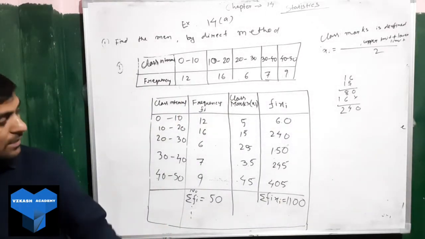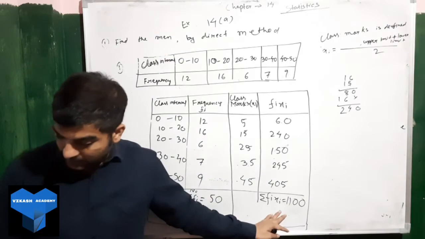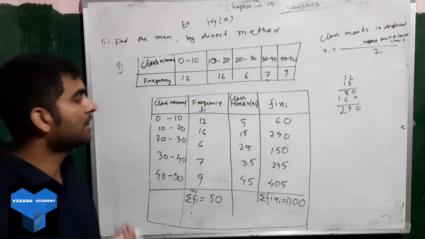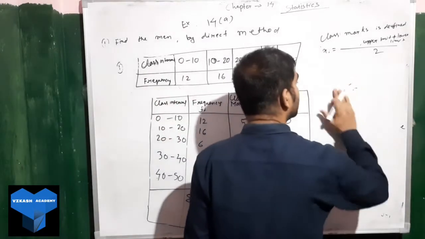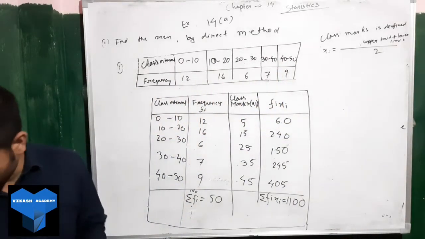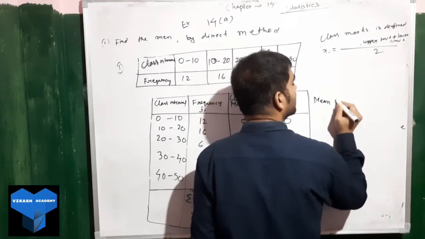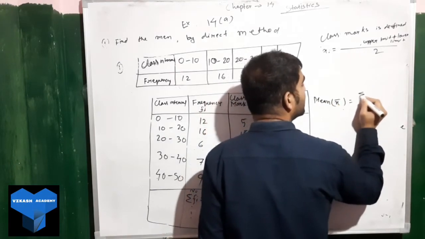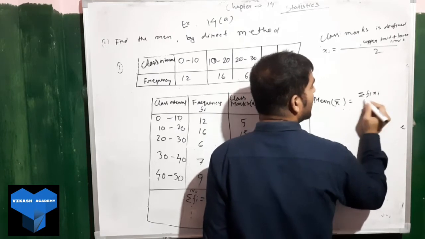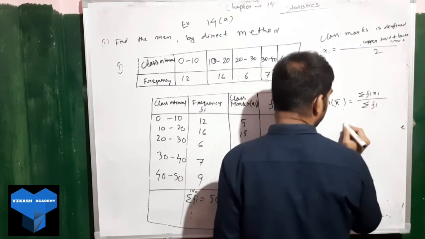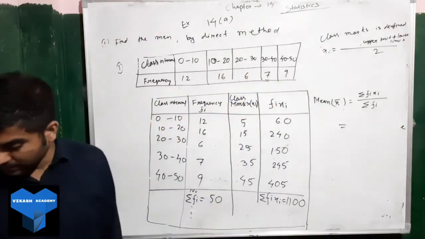So I hope you are clear with this. We got summation fi xi this much, and then what? Summation fi we got 50. Now you already know mean. How do we write mean? Mean is denoted with x bar, and you know the formula: summation of fi xi by summation of fi. Put the value here and you will get the answer.